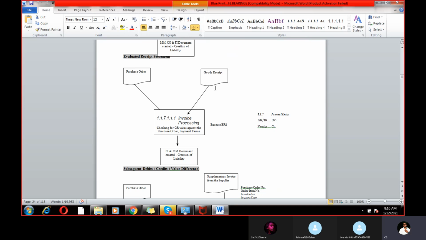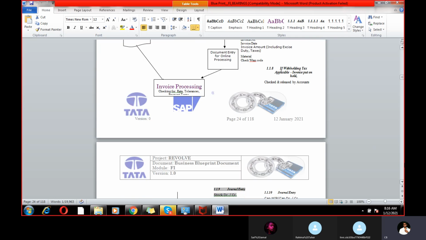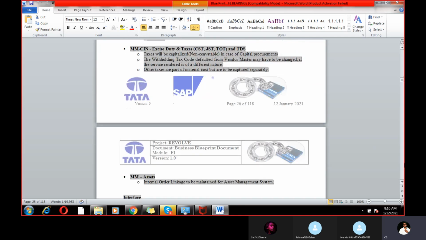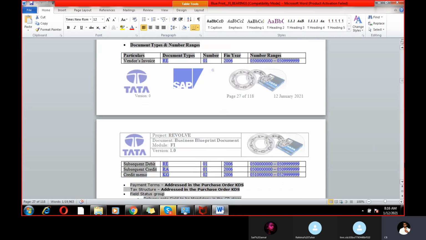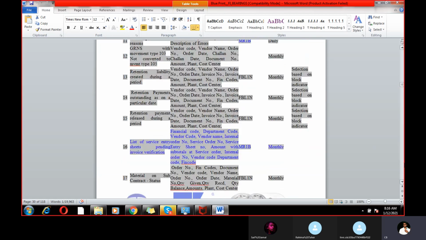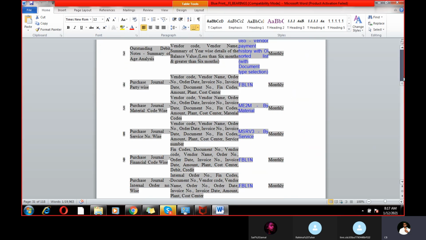So this is the process of the client. How the purchase order is created, and the invoice receipts, goods receipt: these are all things we just have a basic idea about in concept, right? In the business blueprint, everything will be there, whether it is related to client business or to what we have performed on the SAP side. What are the month-ending activities that we need to perform in real time? What are the year-ending activities? Everything should be in the blueprint, and some KT documents also.